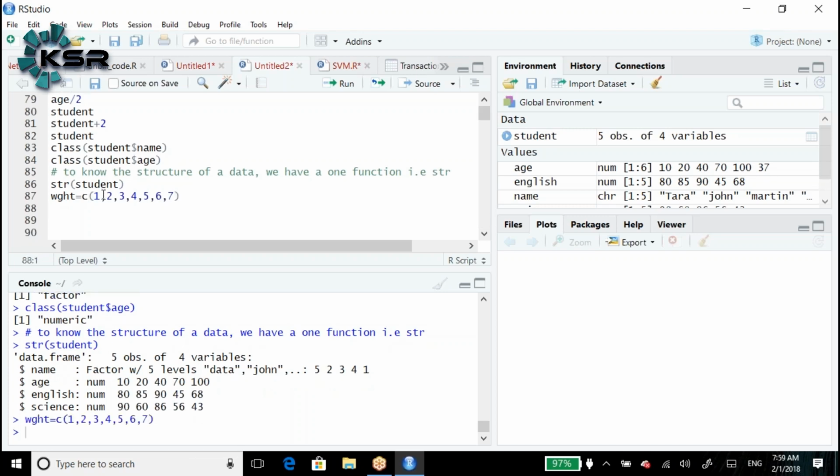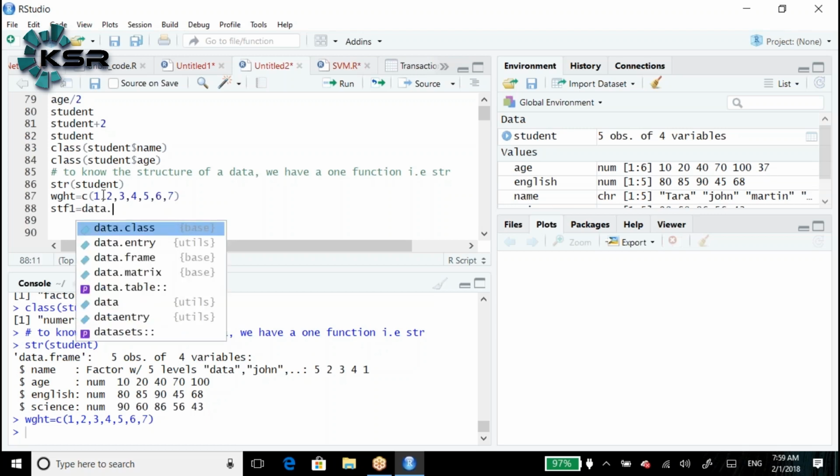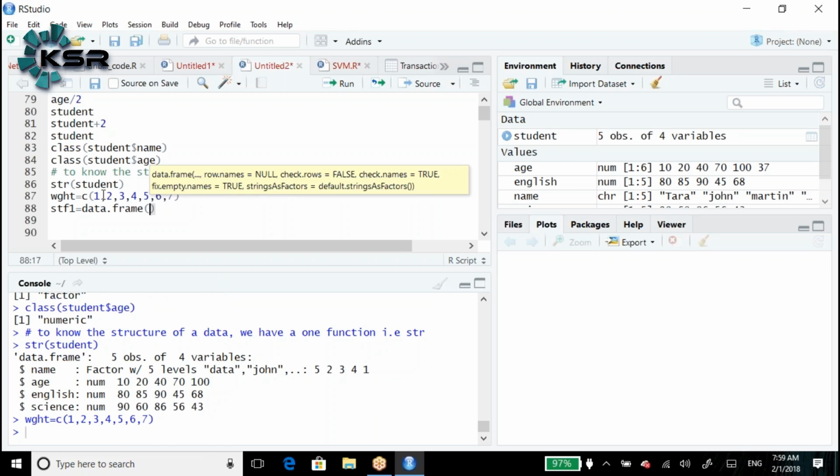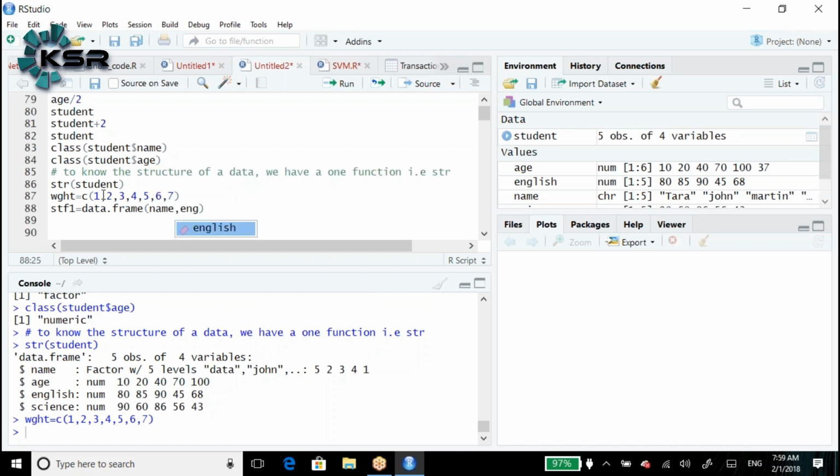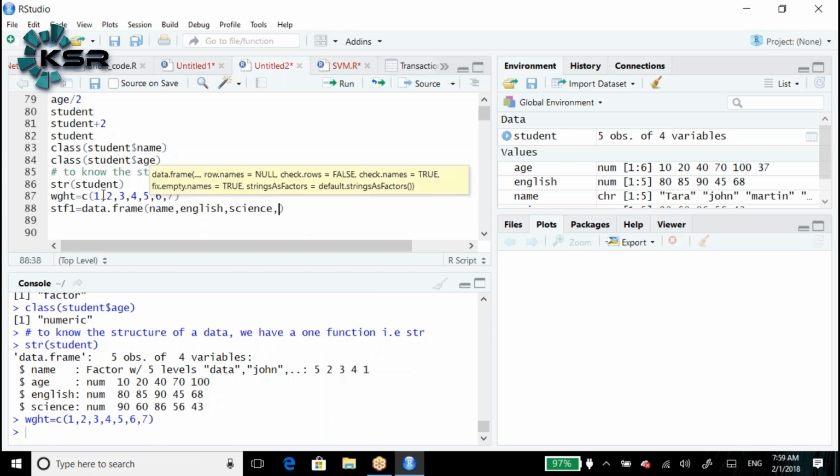Now I want to create another data frame, std1 is equal to data.frame of name, English, science, weight, right?